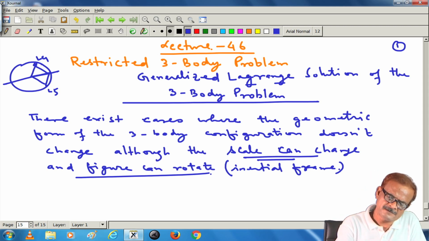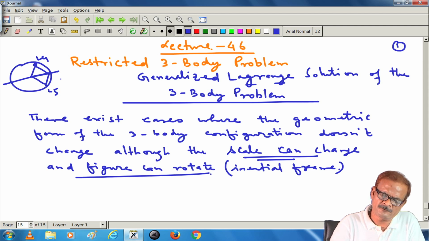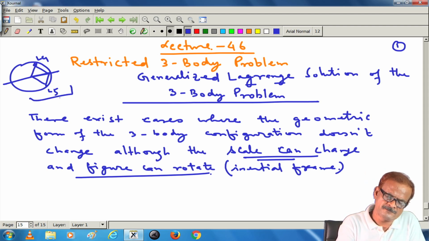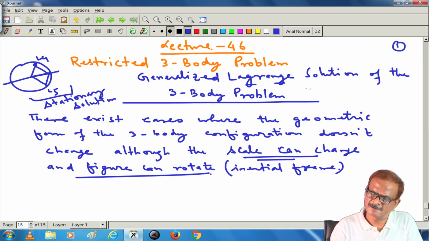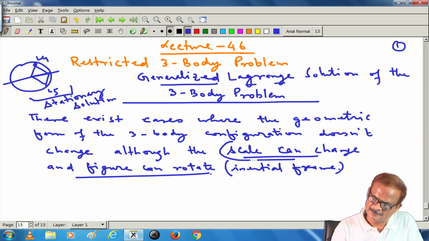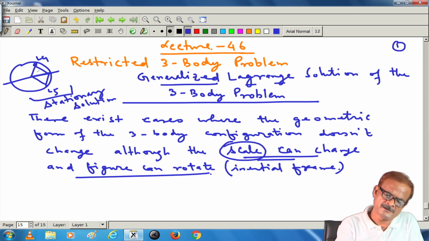Here, the L1, L2, L3, L4, L5 we got were the stationary solutions, but in the generalized solution there is change of scale. So, this figure will not remain on the same scale, but rather it will expand.